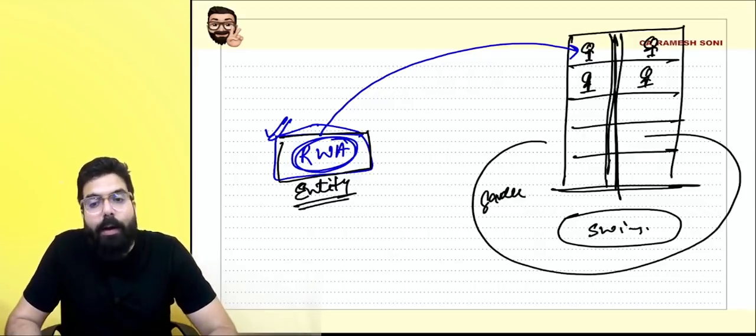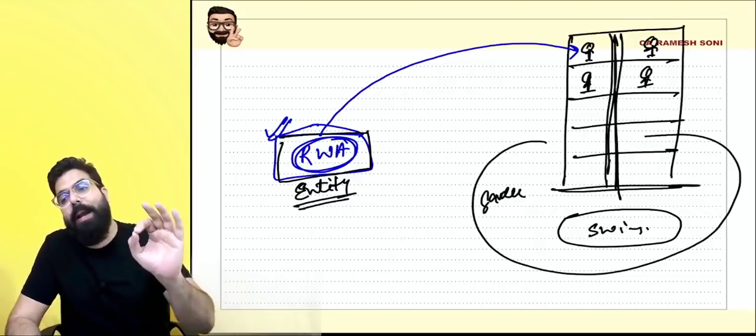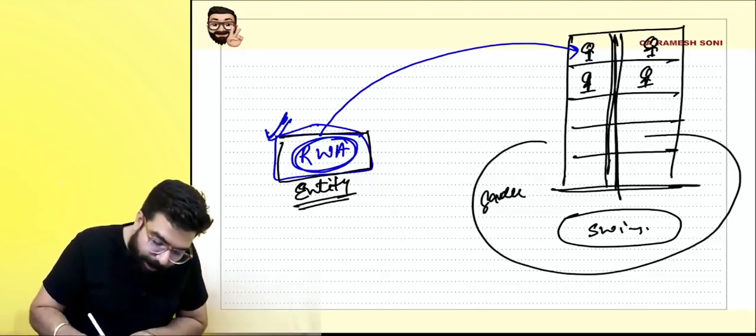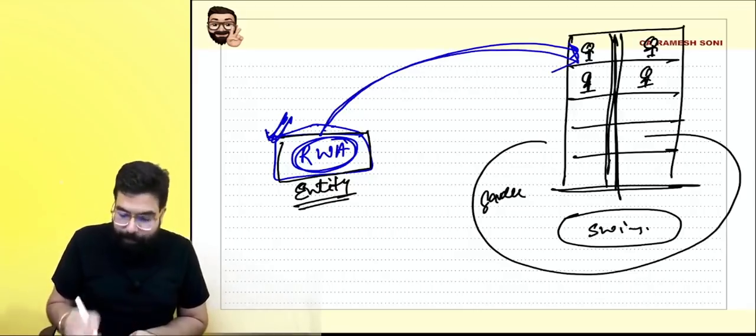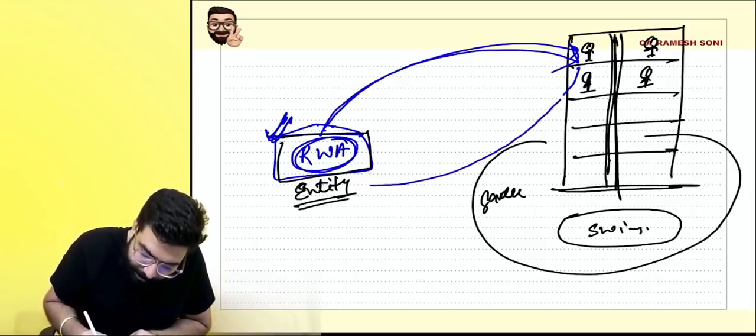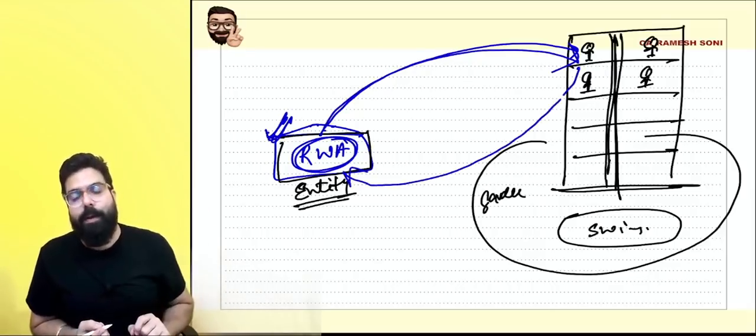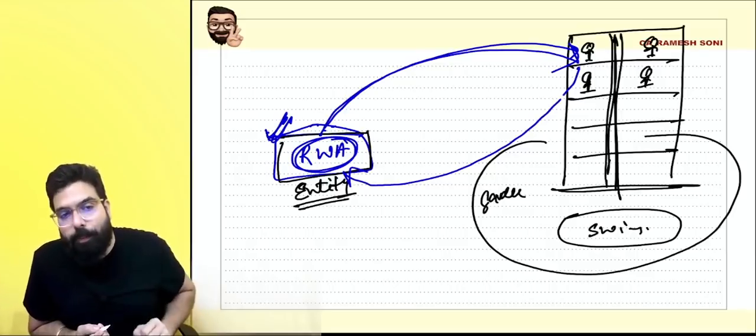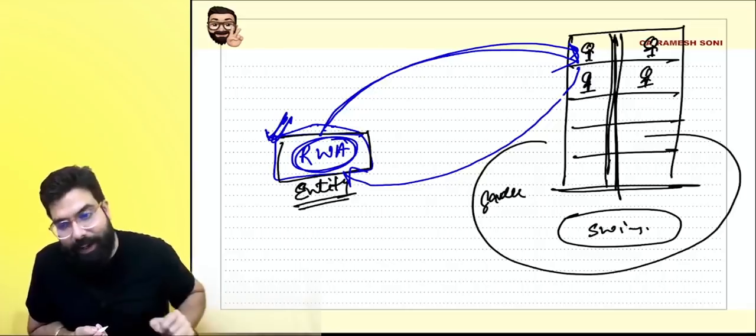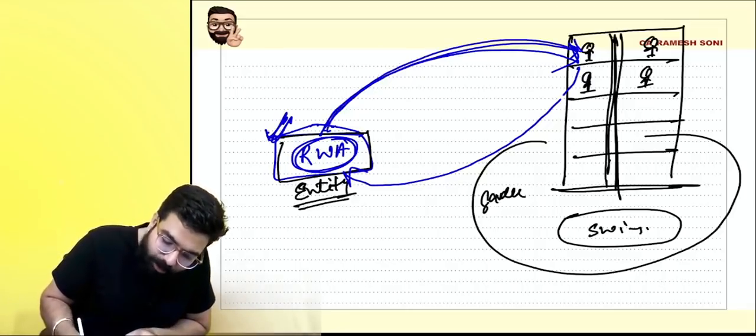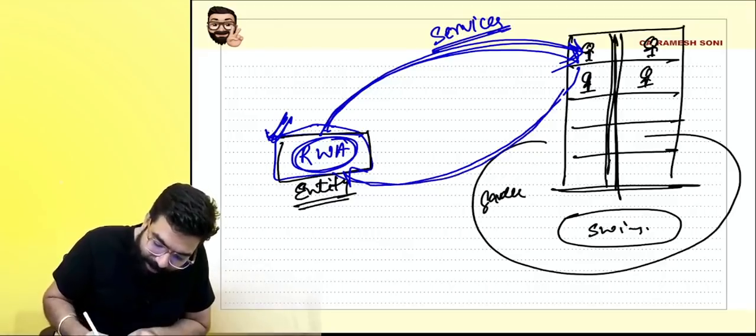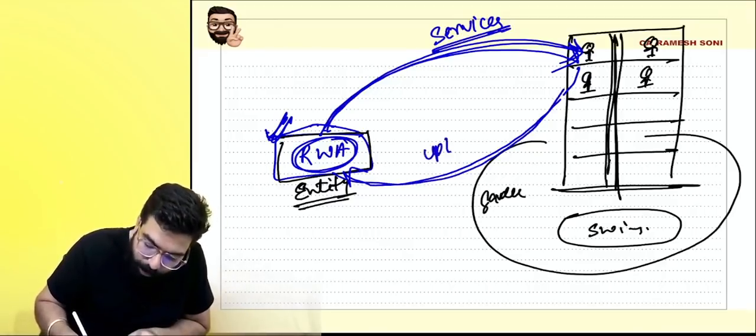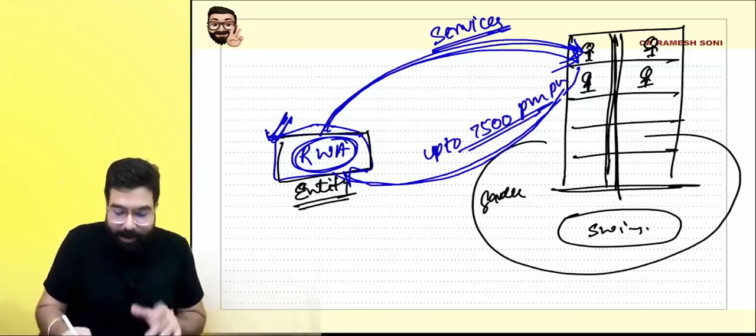Do you know, everyone, resident welfare associations are being made by many apartments. The association will take care of the apartment, and the people of the apartment say the association will collect a monthly fee, 2 rupees per square feet, 5 rupees per square feet, 10 rupees per square feet, like that. So don't you think the association is providing services to the member? Yes sir. And if the association is collecting only up to 7,500 per month per member, then these services shall